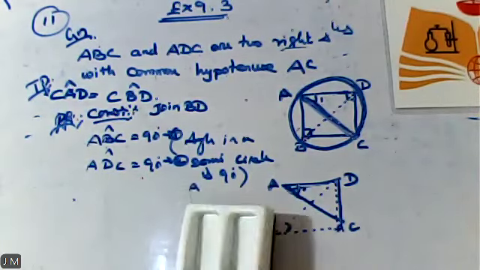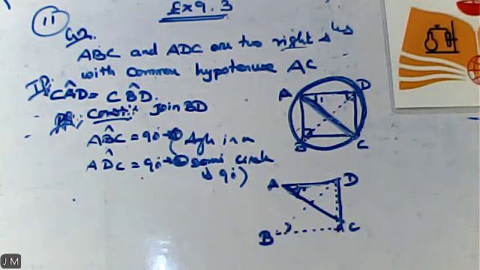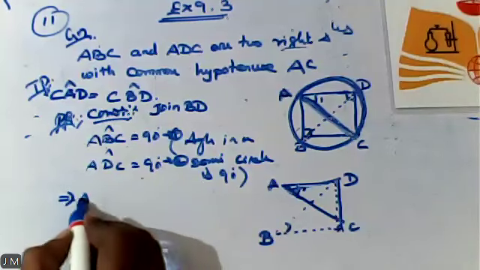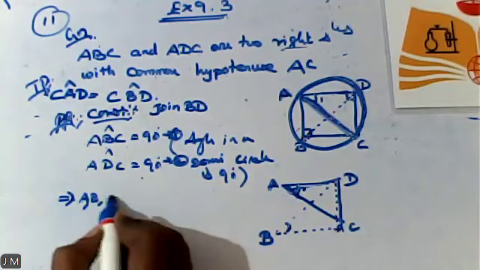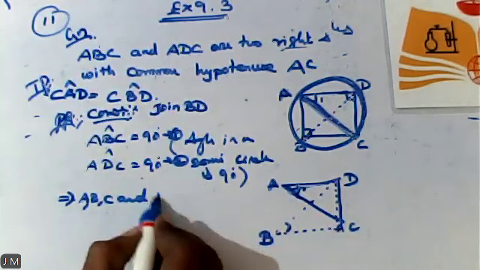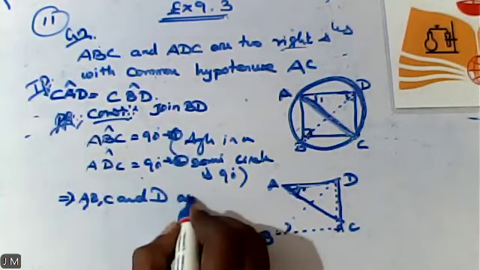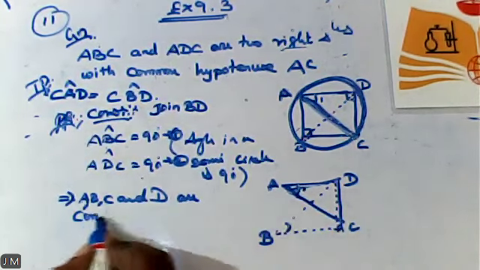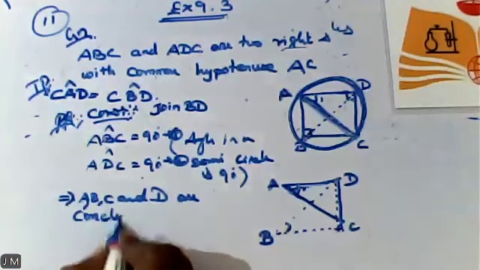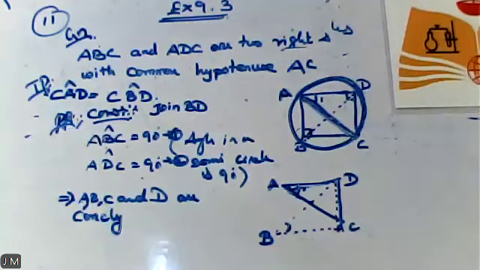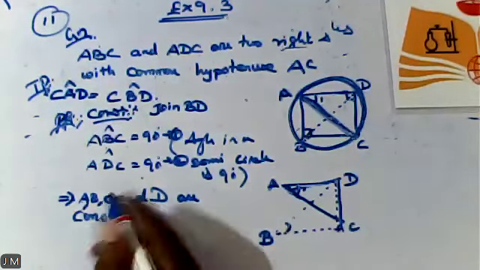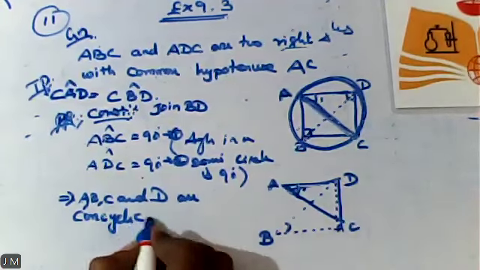This implies A, B, C and D are called what now? Concyclic.